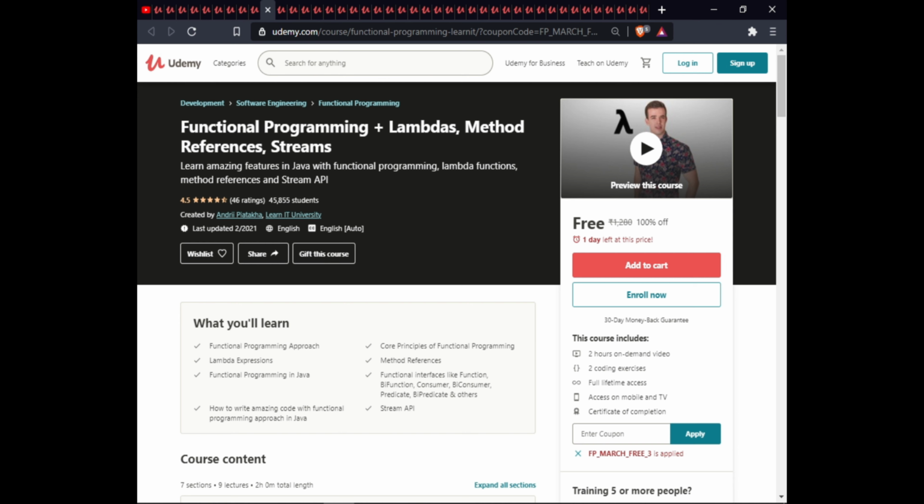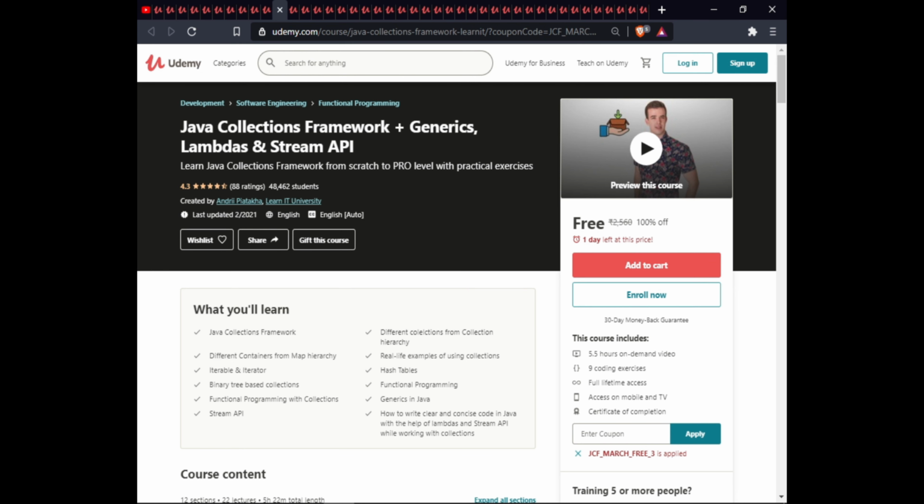The next course is Functional Programming, Lambdas, Method Reference, Streams. In this course, you will learn what the functional programming approach is, the core principles of functional programming, lambda expressions, method references, functional programming in Java, functional interfaces such as Function, BiFunction, Consumer and BiConsumer, Predicate, BiPredicate and others, and how to write amazing code with the functional programming approach in Java, Stream API. This comes with on-demand video, coding exercises, full lifetime access on mobile and TV, and certificate of completion.